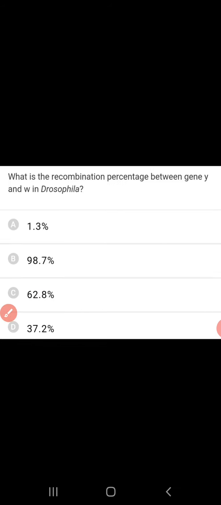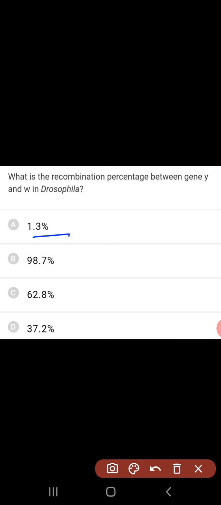Which is the recombination percentage between gene Y and W in Drosophila? From the given data in the NCERT book, you can work this out. The recombination percentage between those two genes is 1.3 centimorgans. The distance between the two genes is 1.3 centimorgans, and the distance is measured by using the recombination frequency. Hence the recombination percentage is 1.3, and the distance is also 1.3 centimorgans.